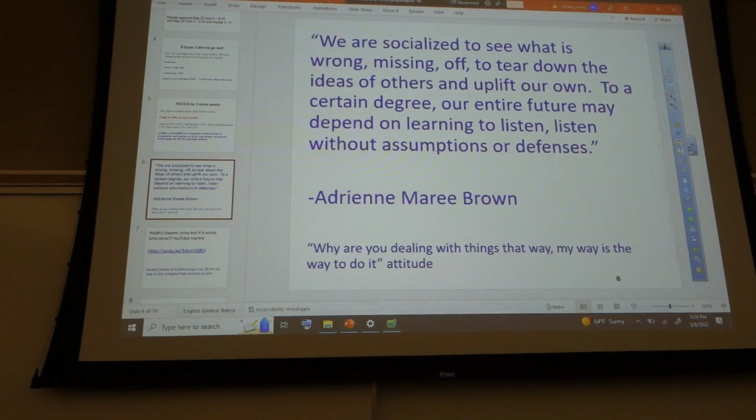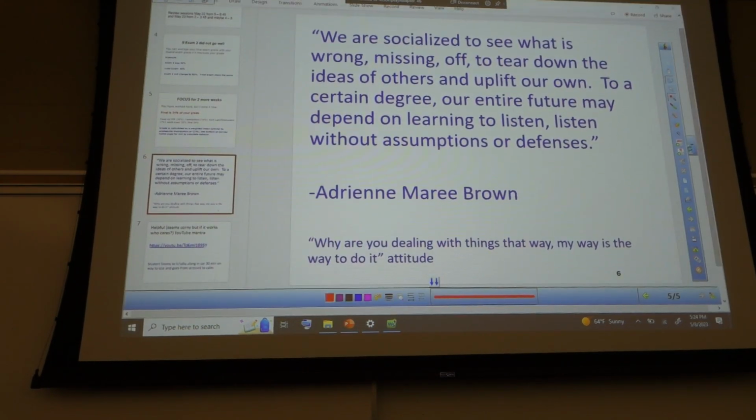Oh, I thought this was great. This is a great quote that I ran across last year. Let's go to Good Reader. Laura, go ahead. "We are socialized to see what is wrong, what is missing, to tear down the ideas of others and uplift our own. To a certain degree, our entire future may depend on learning to listen. Listen without assumption or defenses." By Andrew Maru Brown.